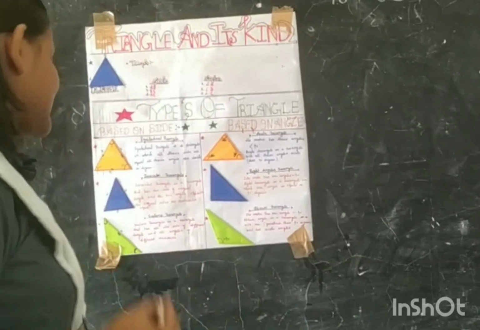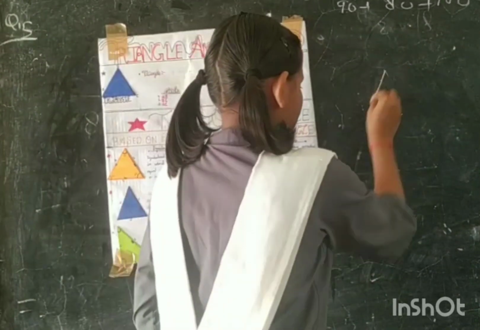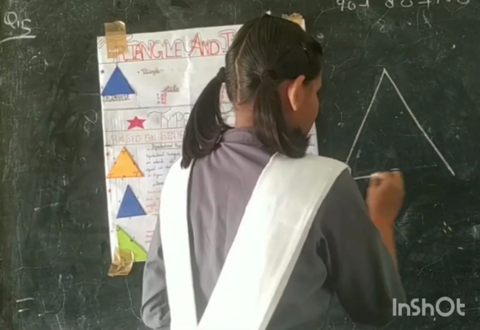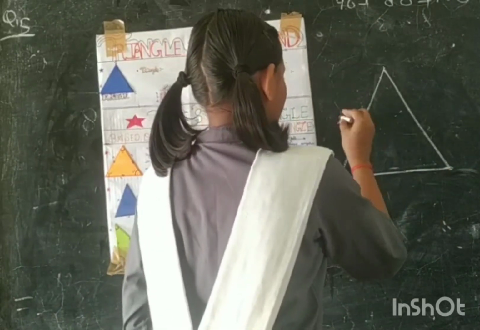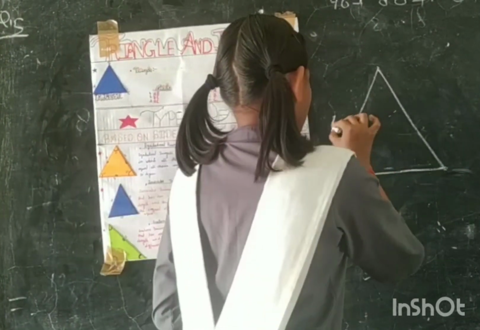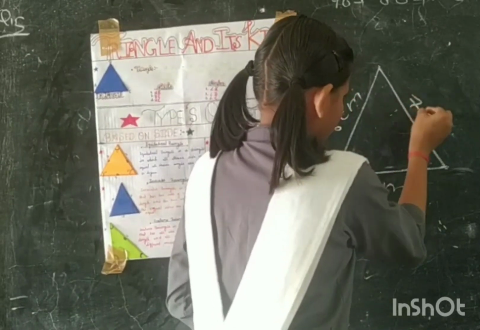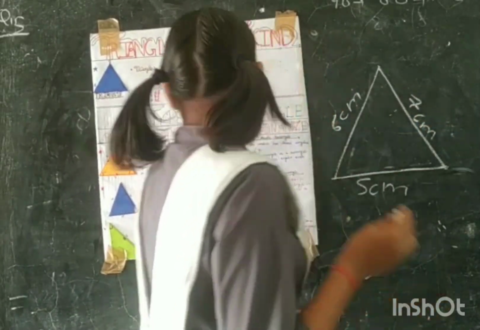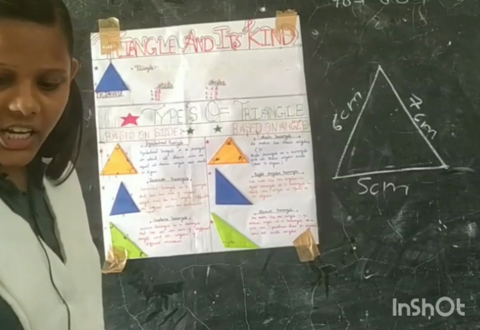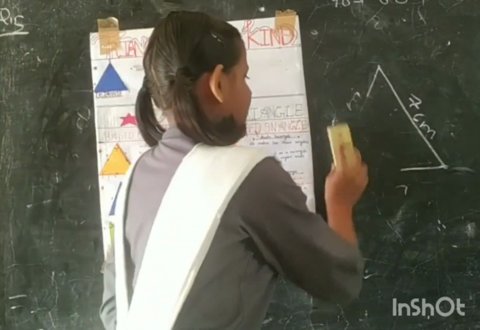Third is scalene triangle. And given values. Scalene triangle, all sides are unequal. It is called a scalene triangle.